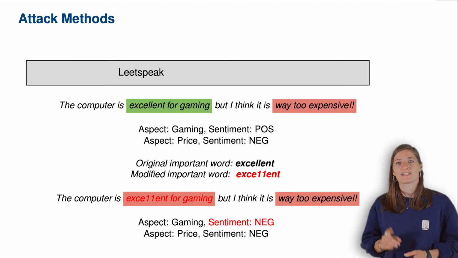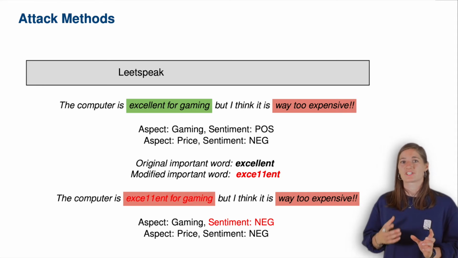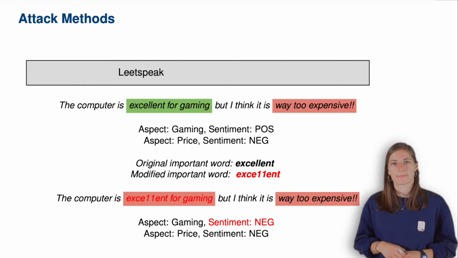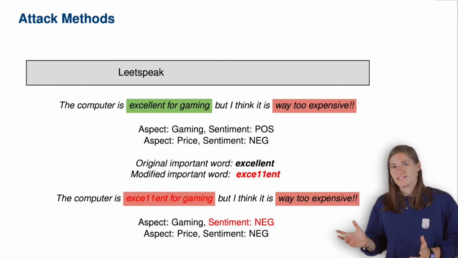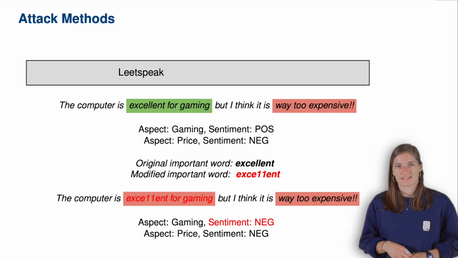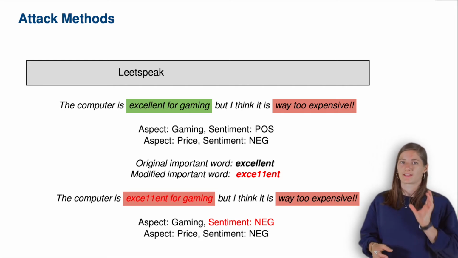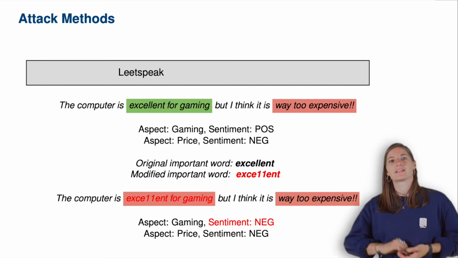The first one is leetspeak. We generate adversarial examples by substituting suitable letters with visually similar-looking numbers, so-called homoglyphs. See here the resulting adversarial example sentence after modification, which causes the classifier to switch from gaming positive to gaming negative.